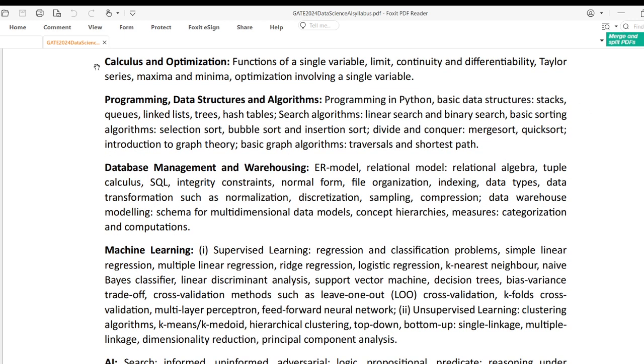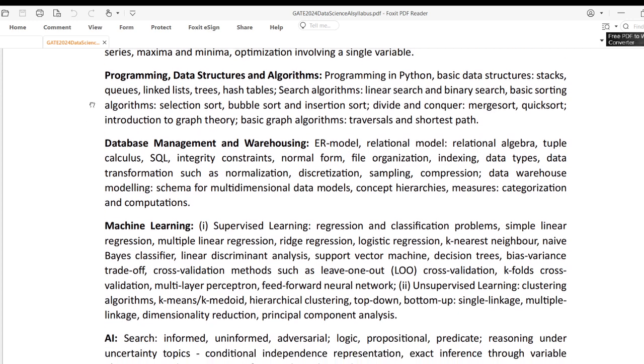Then calculus and optimization. Here we first have functions of a single variable, by which they mean simple basic functions defined from the set of real numbers to real numbers. Then they talk about limit, continuity, differentiability, Taylor series, maxima and minima. So in calculus they are just talking about functions of a single variable. There's nowhere a function of multiple variables, which we often see in the syllabus of the GATE mathematics paper. It's there, but not here. So it's a good thing to be covered.